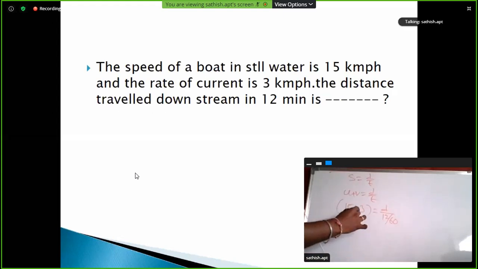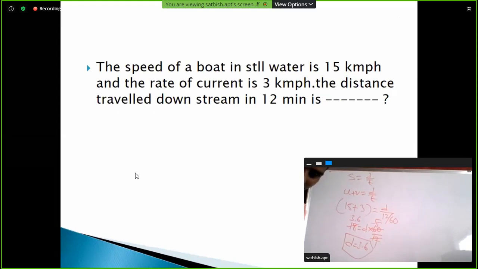So 15 plus 3, 18 is equal to D into 60 by 12. 12 ones, 12 fives. 5 ones, 3.6. Very good. So 3.6 kilometers is the correct answer.